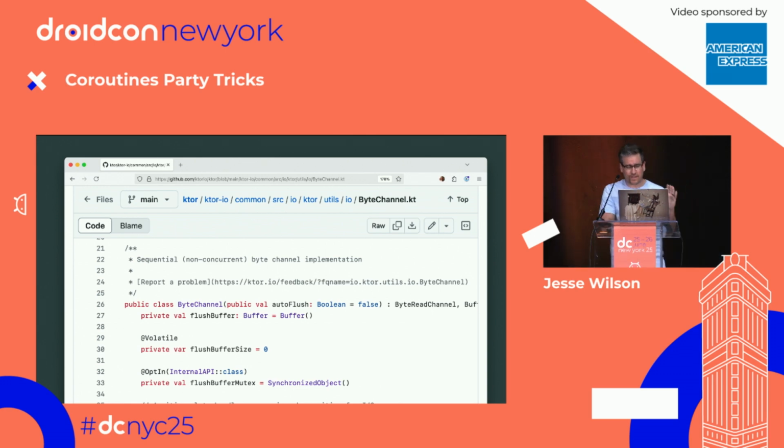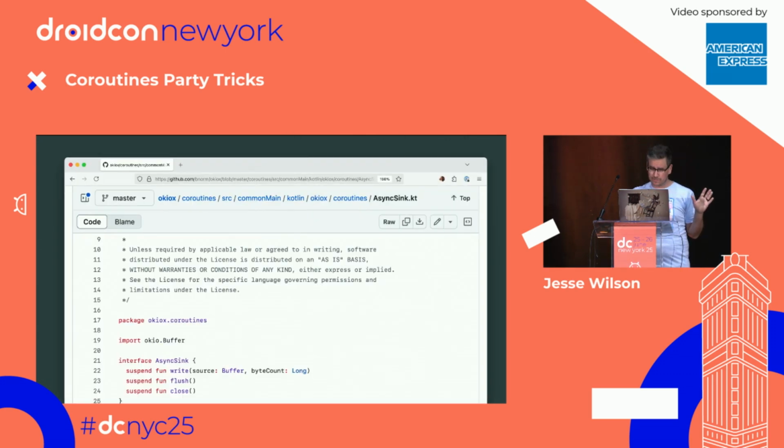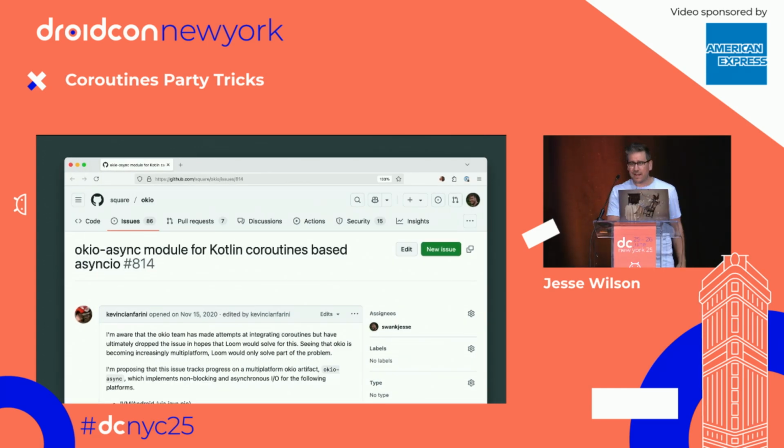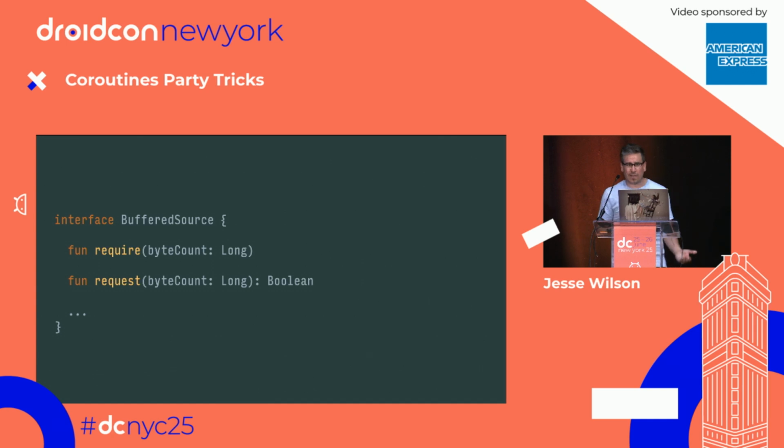Ktor still has the CIO thing that's coroutines. Brian Norman, who gave the excellent talk today on Magic Move, attempted a coroutines version of Okio, and we continue to get coroutines ideas. So let's just do it and see what happens. Do we chop our head off?